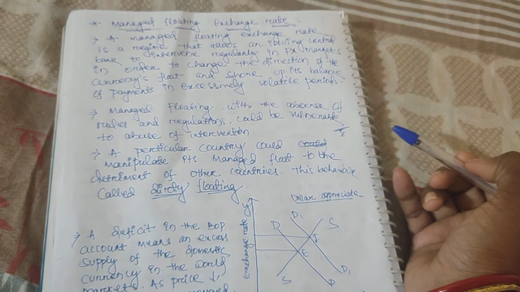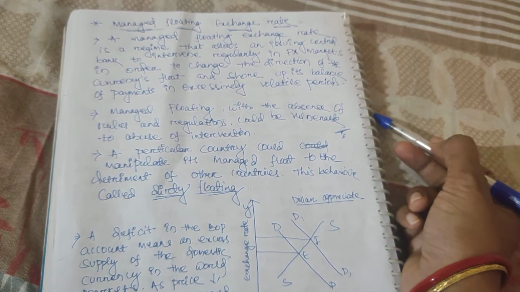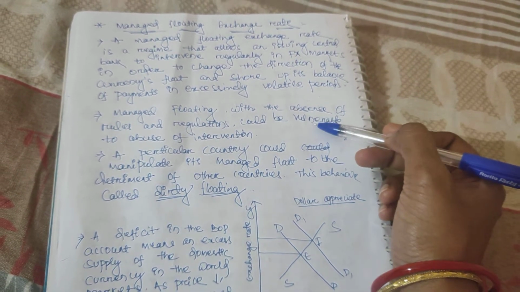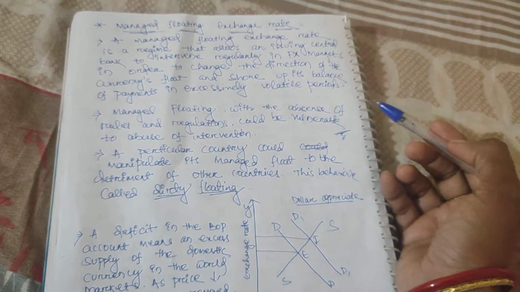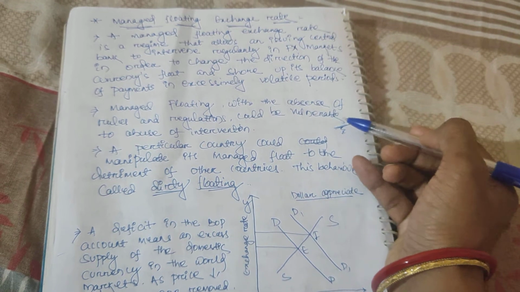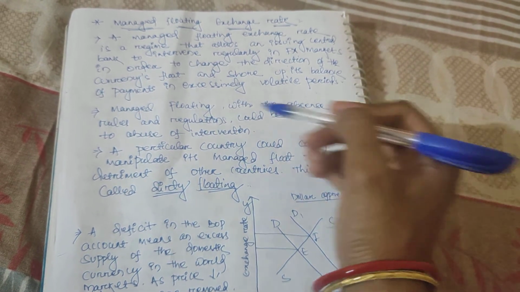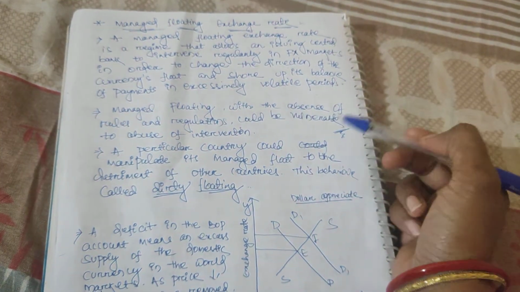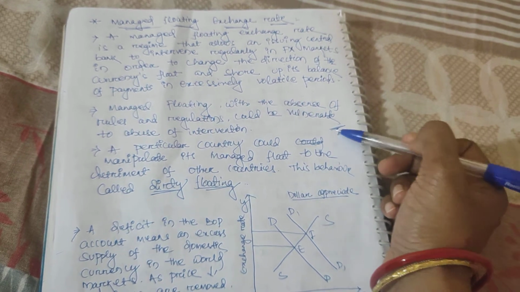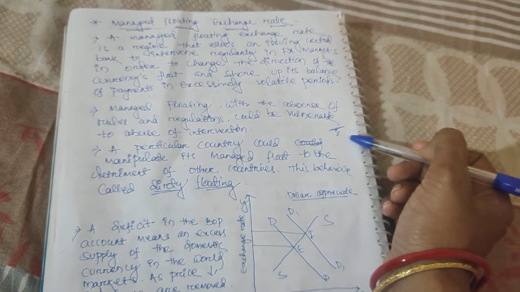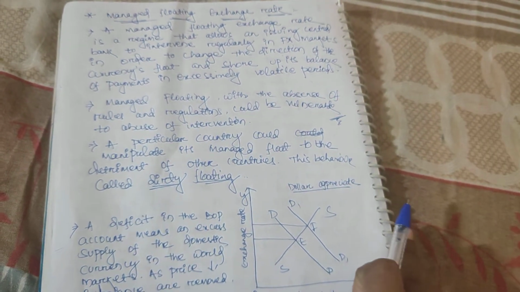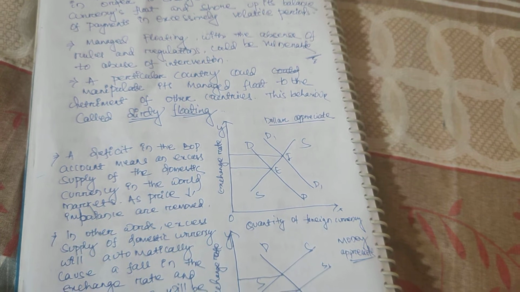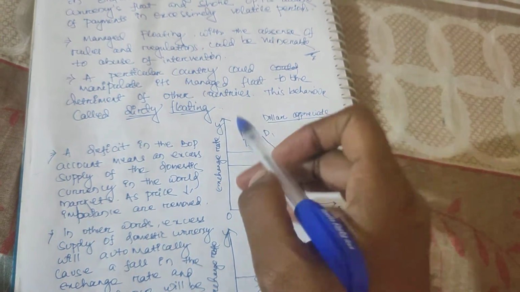So now you can ask me, first you told that government will not intervene. Then in managed floating exchange rate, why are you telling that sometimes in urgent situations the monetary authority will intervene? Because some rules and regulations are there, they will intervene. Remember, some authorities are there, you should be in limit. Neither should some particular country manipulate the entire trade and foreign exchange market and force the other countries to do the same.